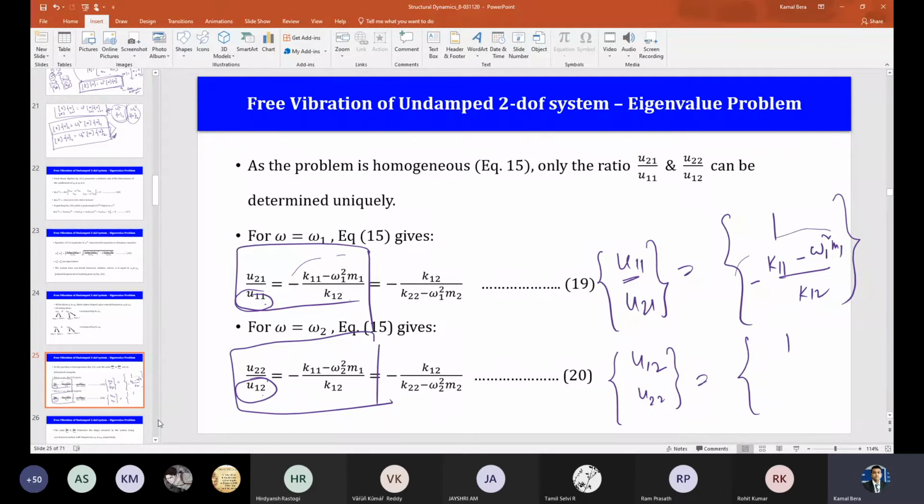If U12 is 1, then I can write U22 equals minus of K11 minus omega 2 square divided by K. Please note it down. Anybody has any doubt here? Any difficulty in understanding? Please note it down.